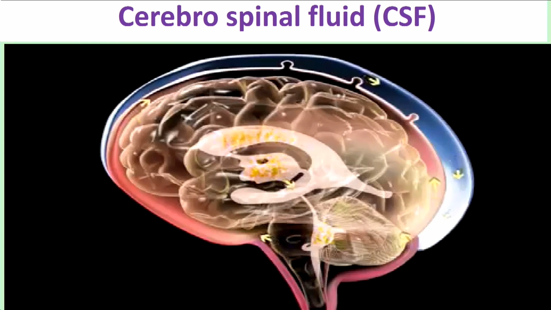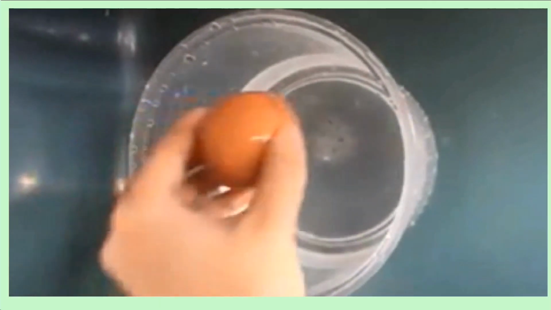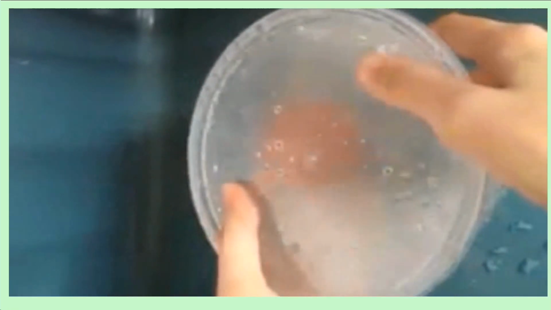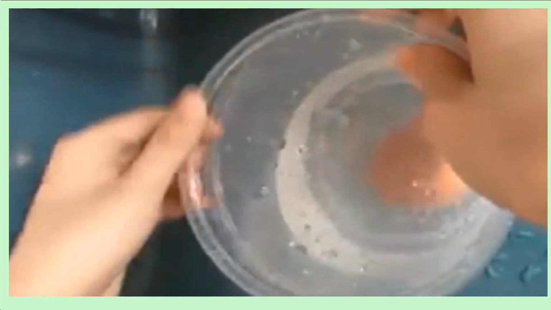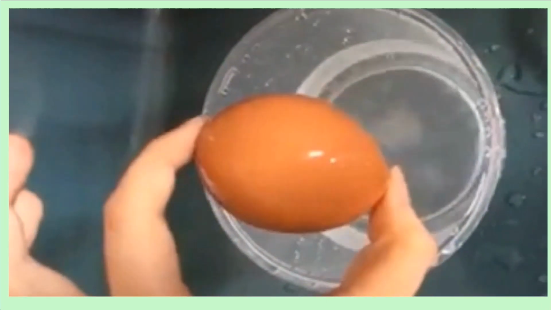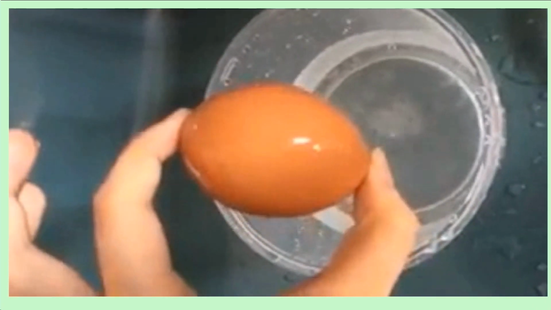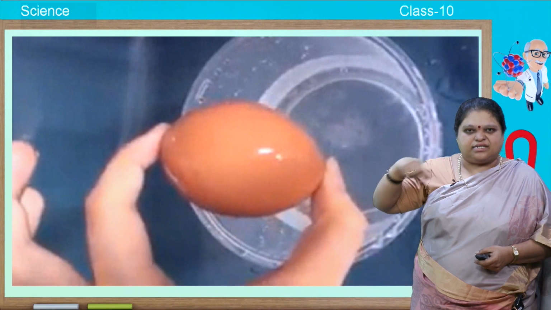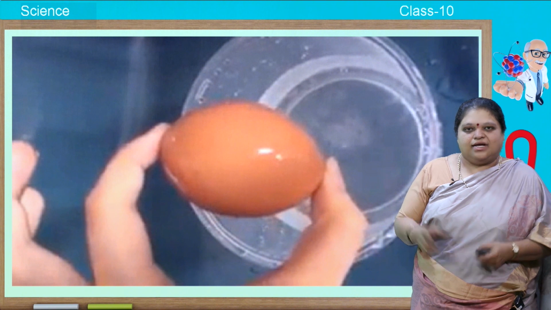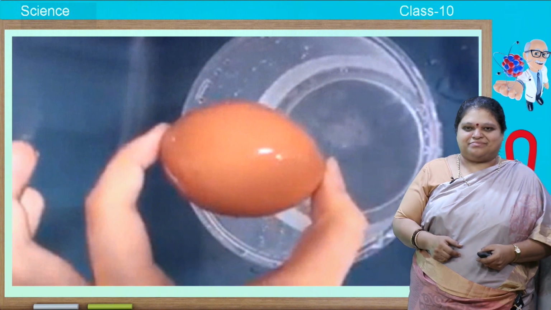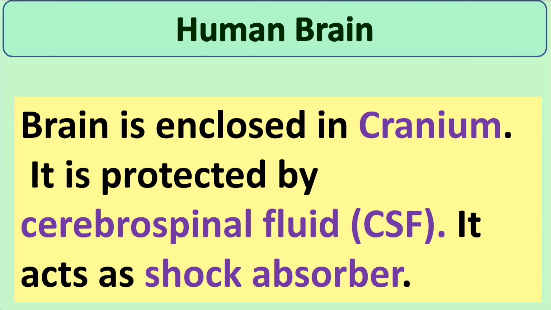Let us watch this video. Now, here a person is taking a liquid or water, in that he is keeping an egg, closing it and shaking it vigorously. Even after shaking vigorously, the egg is not breaking. That is because here the water is acting as a shock absorber. Similarly, surrounding the brain you find cerebrospinal fluid, it will act as a shock absorber to the brain. The brain is enclosed in the cranium, it is protected by cerebrospinal fluid, it acts as a shock absorber.